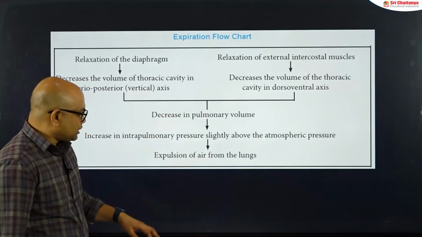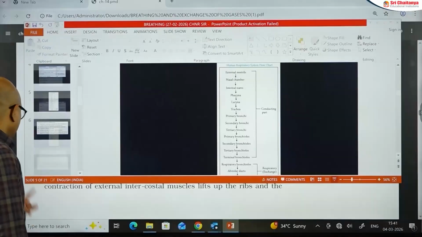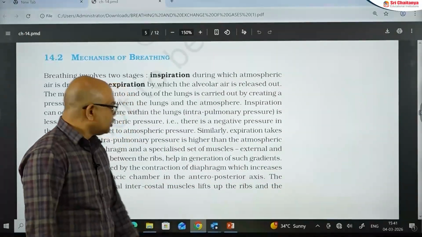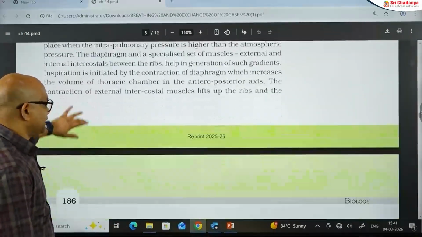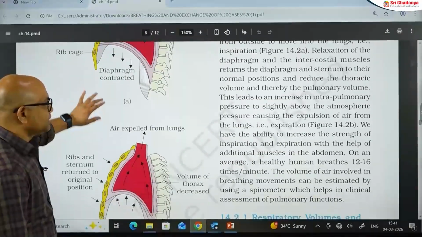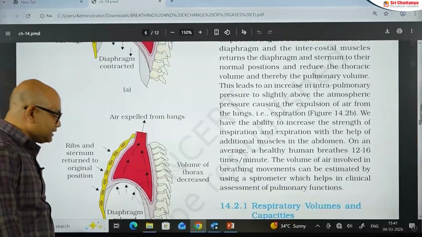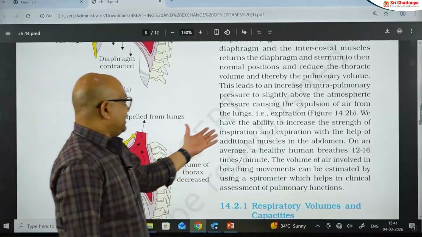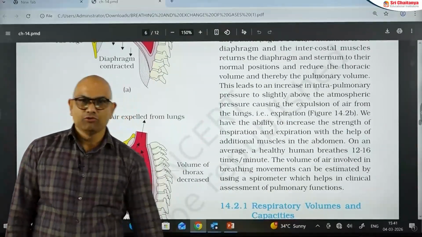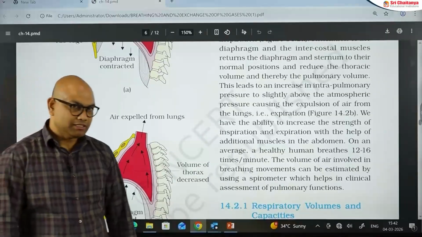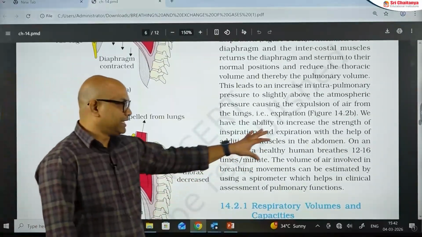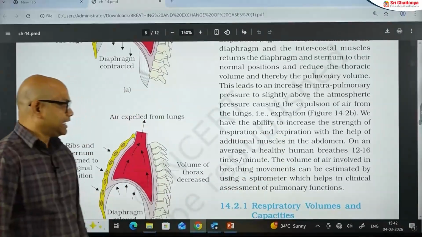So, these are the flow charts related to inspiration and expiration. A healthy human can breathe 12 to 16 times per minute. The average breathing number per minute is 12 to 16 times. And one more important point is, we have the ability to increase the strength of inspiration and expiration. But for that we need to use some additional muscles. Those additional muscles include the muscles of the abdominal wall. By using the muscles of the abdominal wall, we can increase the strength of inspiration and expiration.